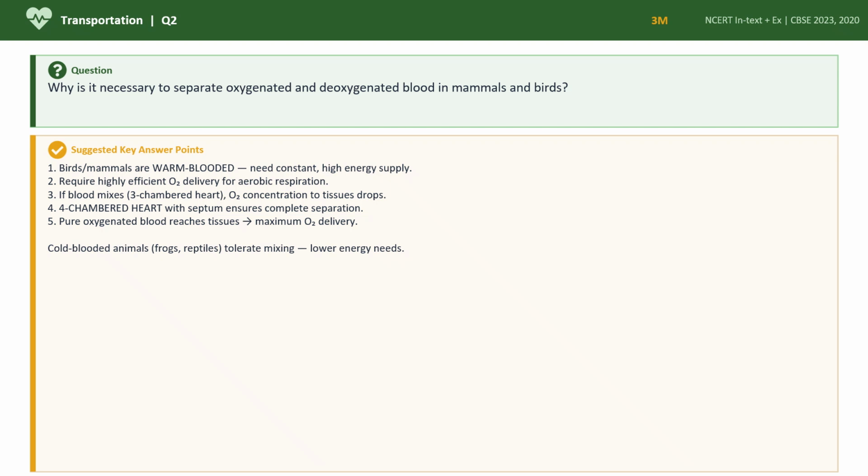Our oxygen concentration will drop. So we have a 4-chambered heart, with a septum in order to separate. So complete separation helps us. And then these pure oxygenated blood reaches the tissues and maximum oxygen delivery happens. So I've given some examples also, go through.